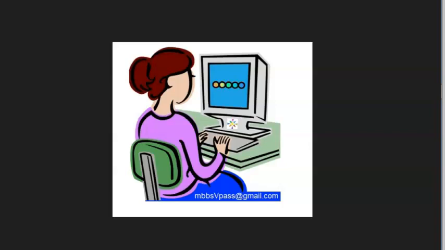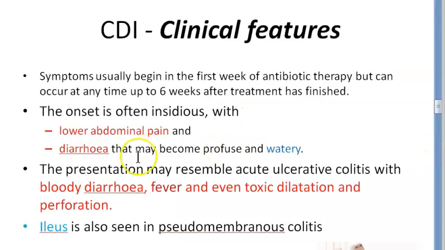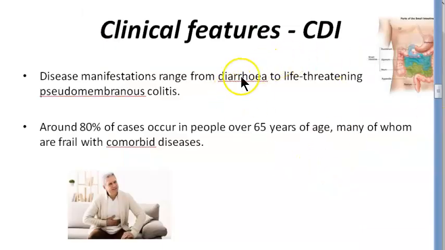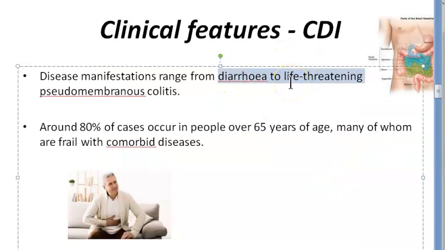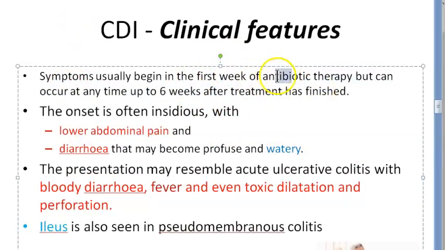Fine, people. Next slide, let's go to clinical features. We want to look at the clinical features of Clostridium difficile infection. We already saw that it can range from diarrhea to life-threatening pseudomembranous colitis, and you will see it mostly in people 65 years and above. Now if you take antibiotic therapy and the diarrhea starts in that week itself or up to 6 weeks after you took it,